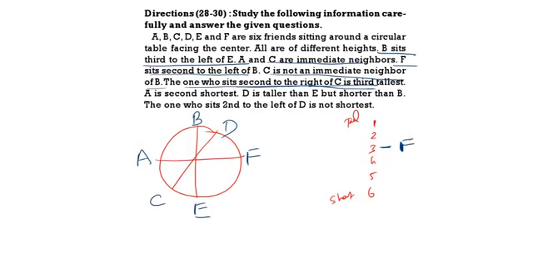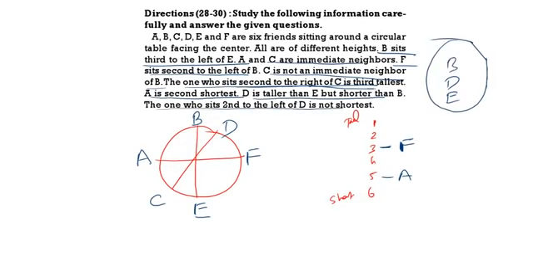Then A is the second shortest person. D is taller than E but shorter than B. The one who is sitting second to the left of D is not the shortest. Who is sitting second to the left of D?